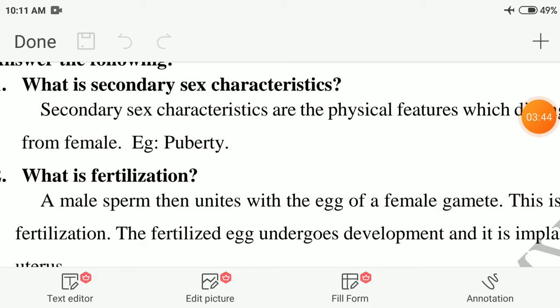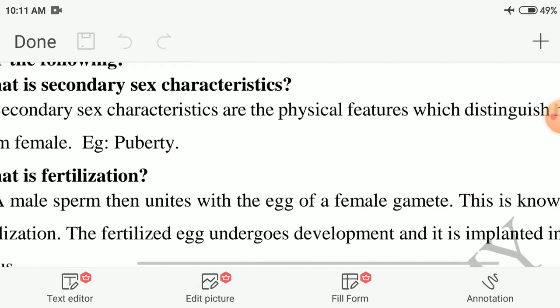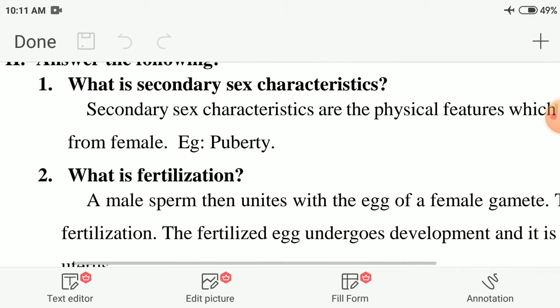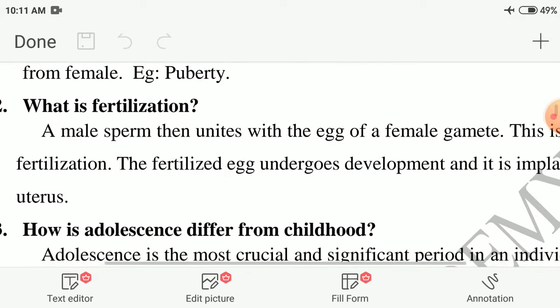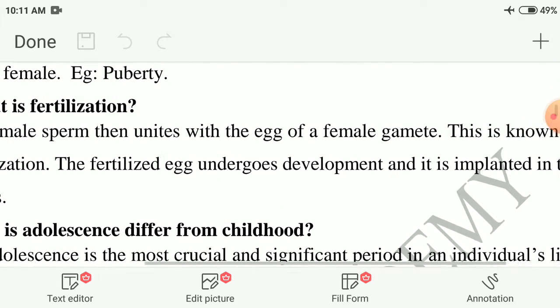Next we discuss the second day material reading. First question, what are secondary sex characteristics? Secondary sex characteristics are the physical features which distinguish male from female. Example, which one? Puberty. Second question, what is fertilization? A male sperm unites with the egg of a female gamete. This is known as fertilization.